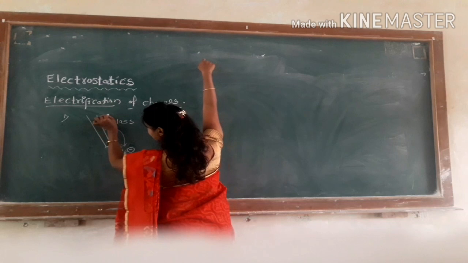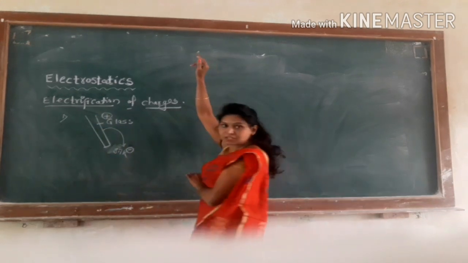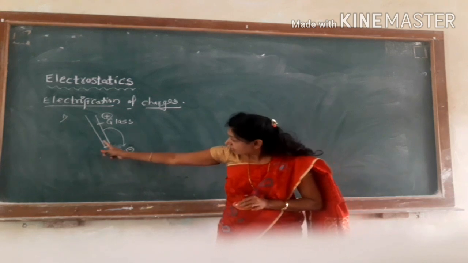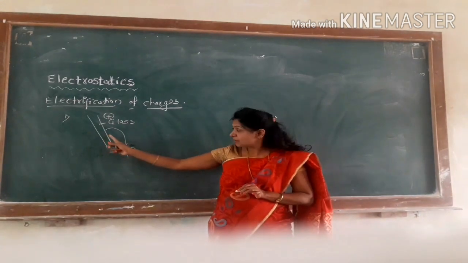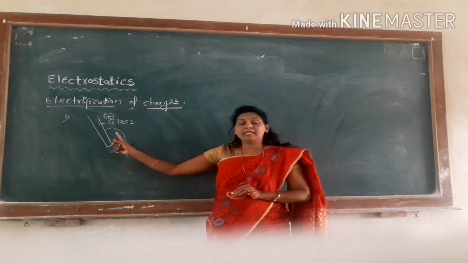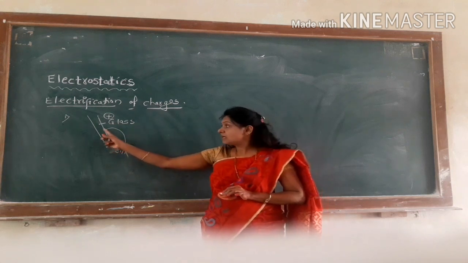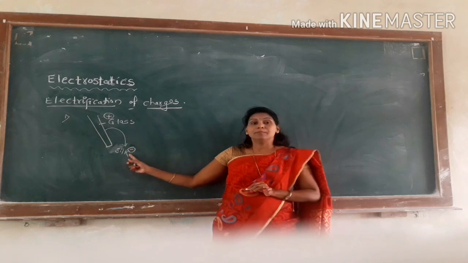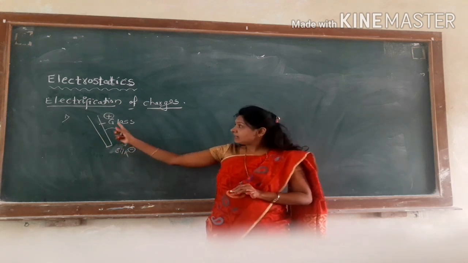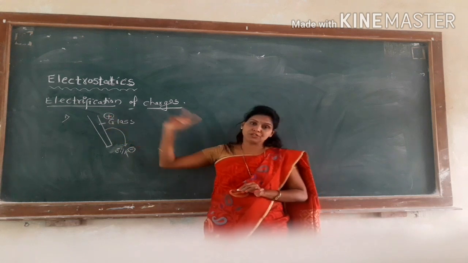This glass becomes positively charged. So when a glass rod is rubbed with silk, there is transfer of electrons from glass rod to silk, the silk becomes negatively charged and the glass becomes positively charged.